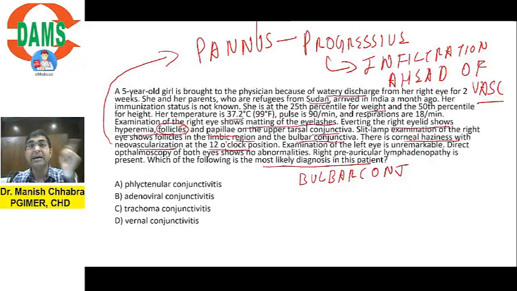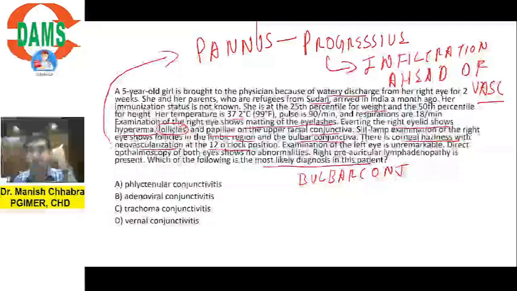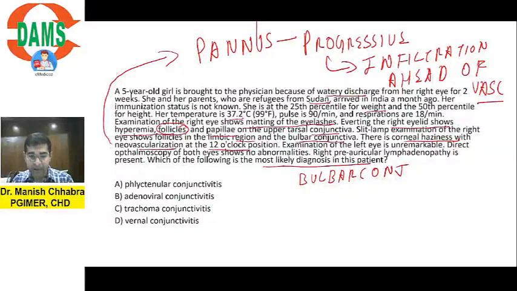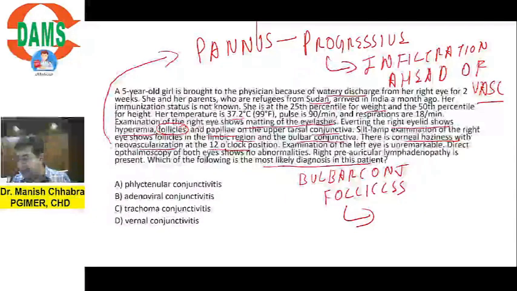So that will be regressive pannus. Yes, you got it correct. That is regressive pannus. So there is a pannus. There is pre-auricular lymphadenopathy, right? And there are bulbar follicles, which are diagnostic of one condition. What is that? Yes, Abhijit, I am so proud of you.